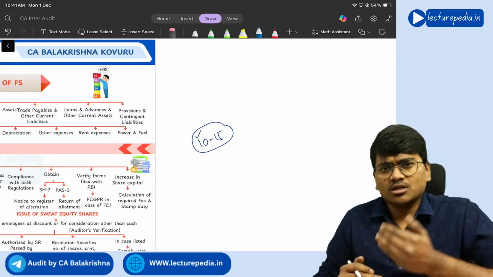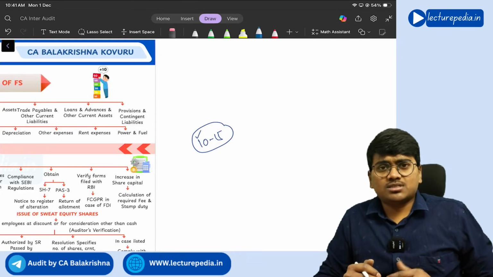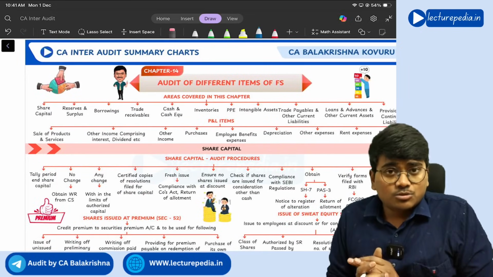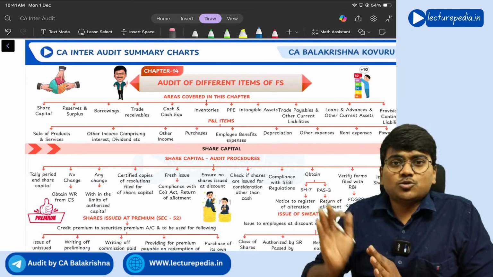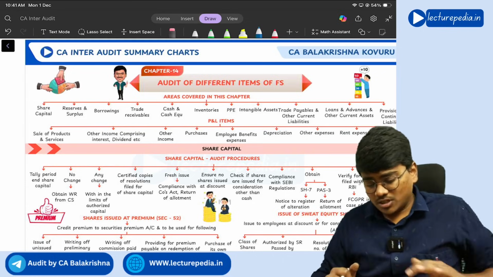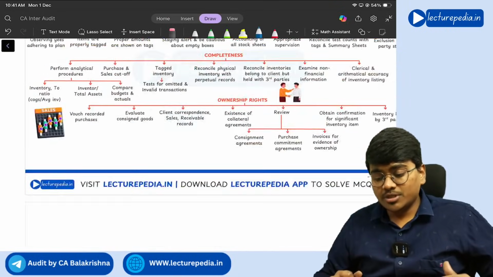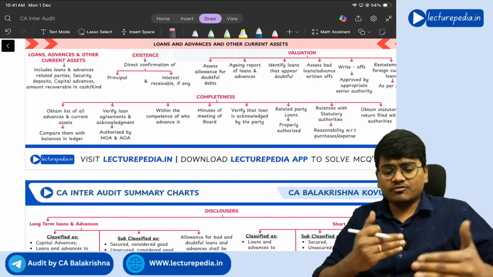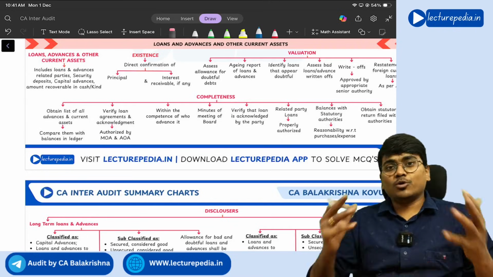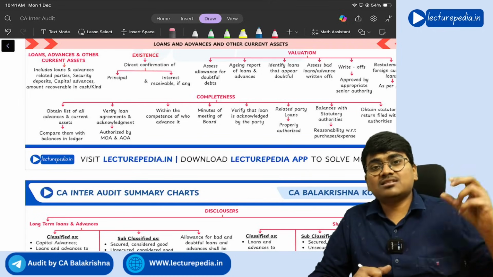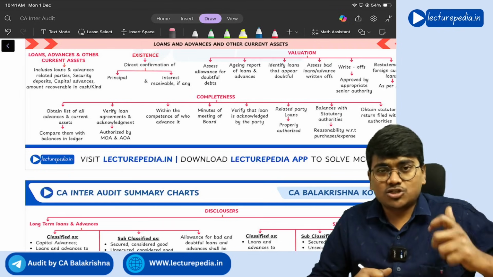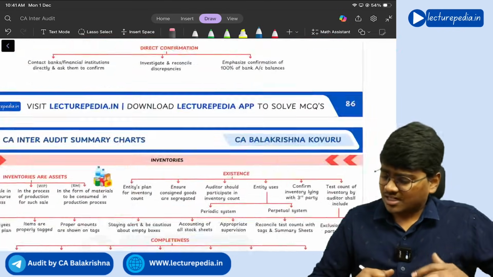So what I have done is, for all the chapters that we have discussed, we have a chart book, right? This chart book will be very useful for this chapter, audit of different items of financial statements, because you will be able to read and revise the complete content within less time and within fewer pages. So you no longer feel this chapter is a huge chapter. From now you need not take this chapter as a choice. Clear? So we will revise this chapter.